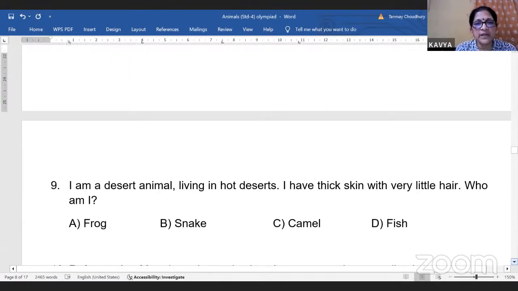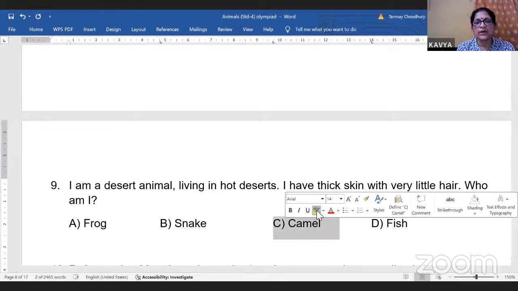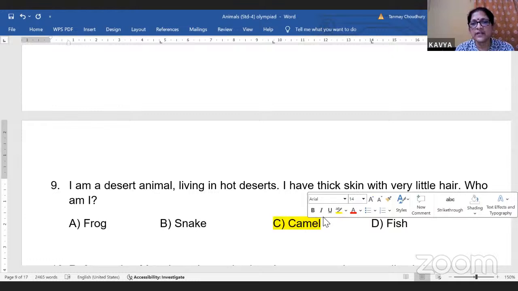I'm a desert animal living in hot deserts. I have thick skin with very little hair. Who am I? So this is a very easy one. It is the camel. Now, what are these things known as? Thick skin, very little hair. What are these features known as? These are known as adaptations.